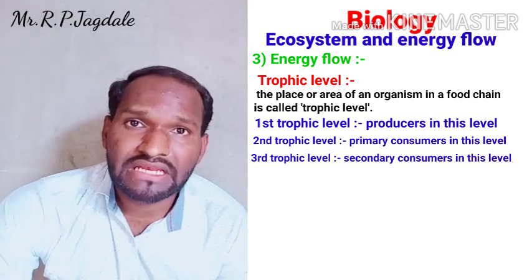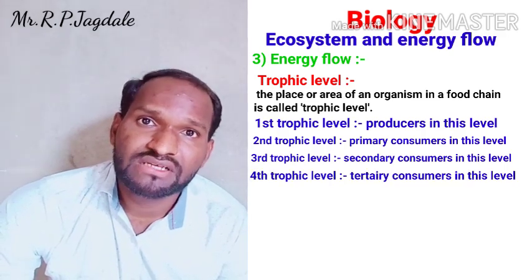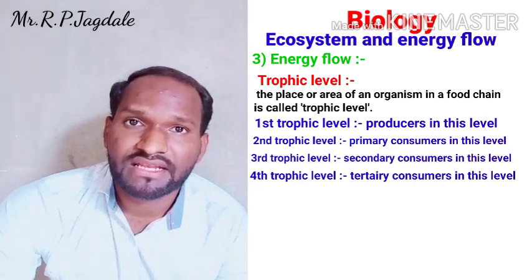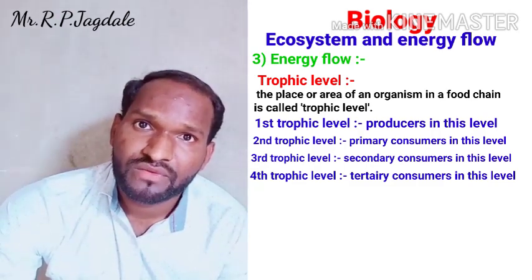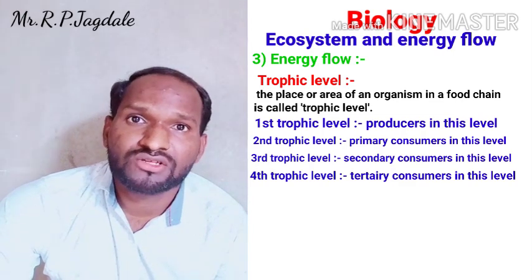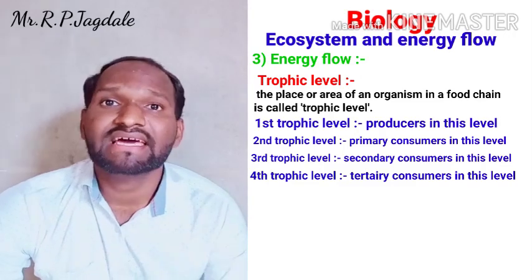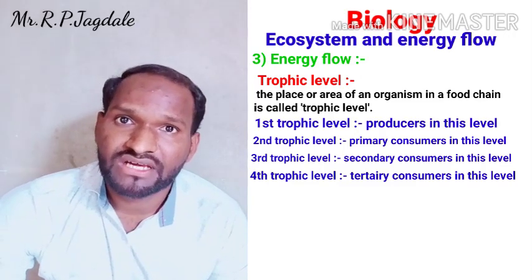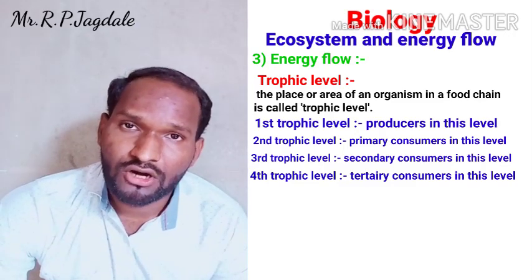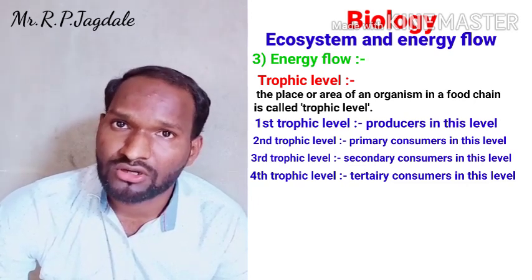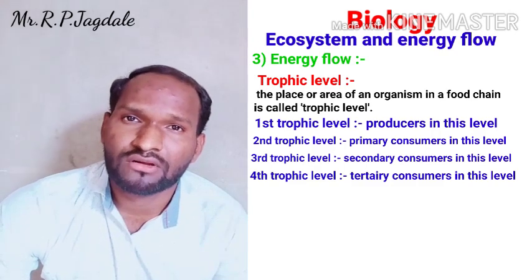Then the fourth trophic level: the animals which depend on the secondary consumers are at the fourth trophic level. These are also called carnivores, top level carnivores. And as I said earlier, the organisms at the third and fourth trophic levels,